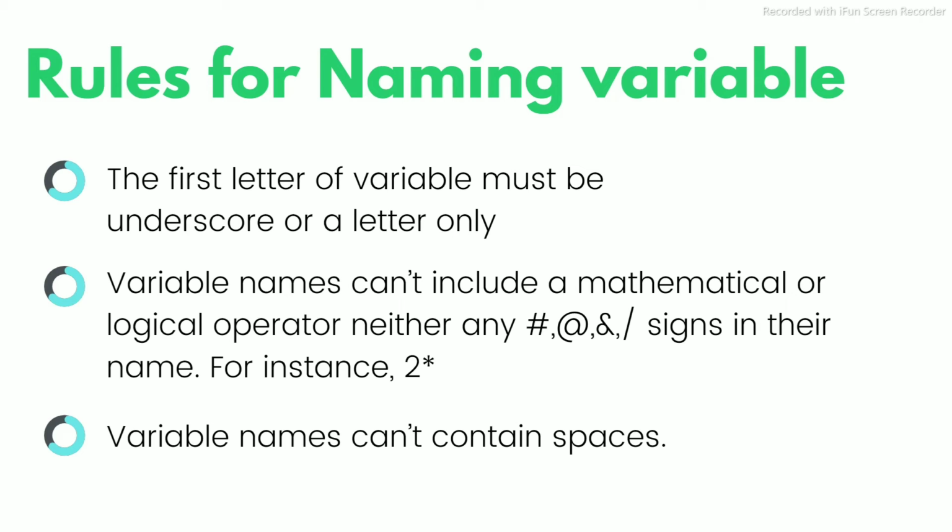If I'm using the variable count number, and after count I use a space and then write number and allot some value to that count number, because there is a space between count and number, it becomes invalid.